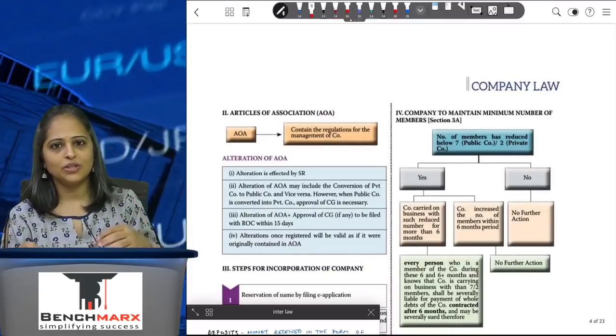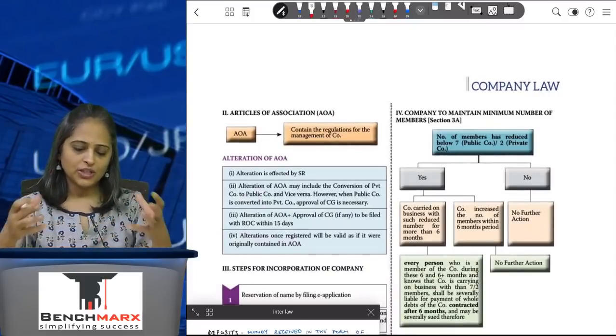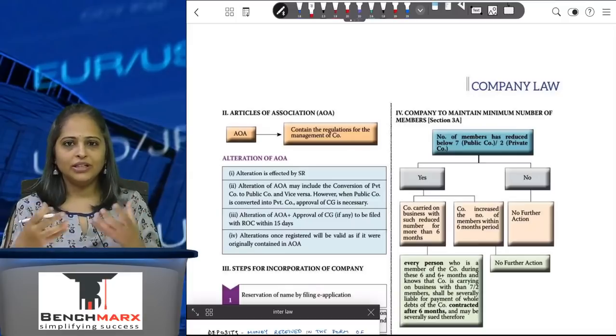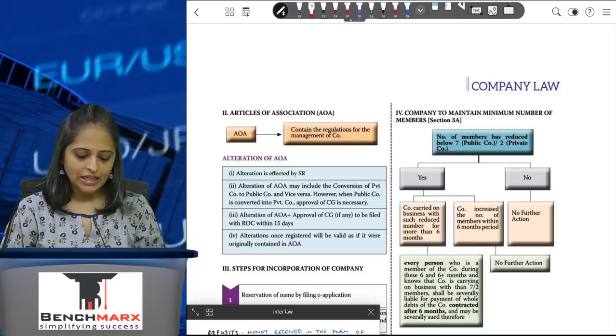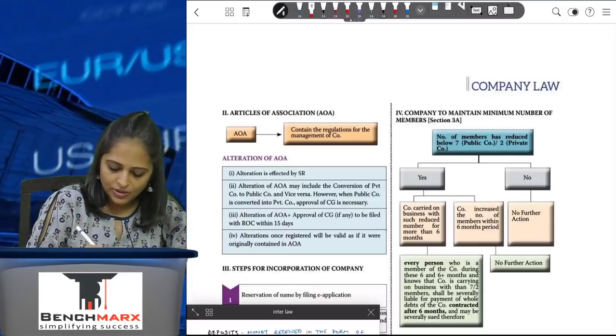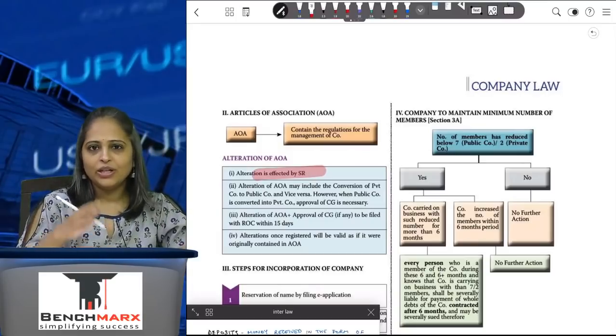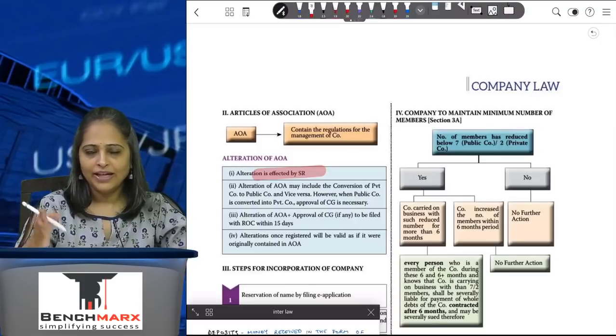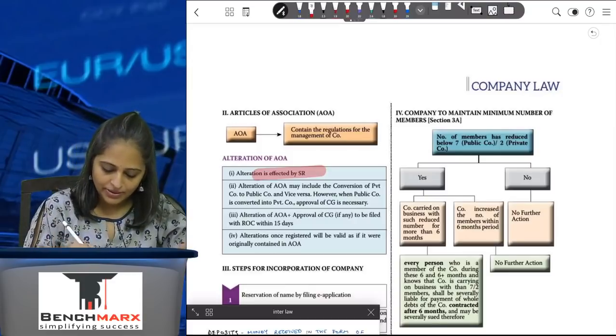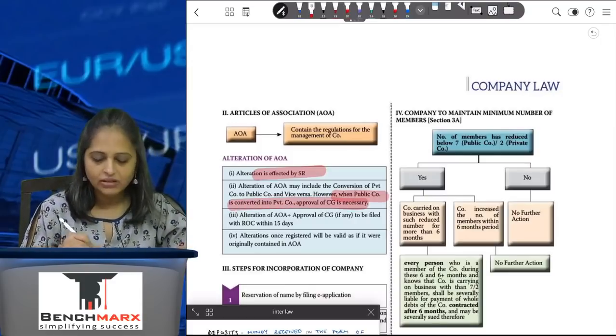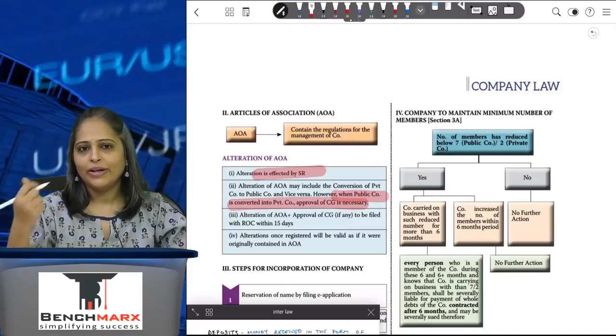Now articles of association: if I have to change them, articles of association is all about how the internal functioning of the company is. So if I have to change my articles of association, I will need a special resolution to be passed. If I am converting a private company to a public company, it's fine. But if I am converting a public company into a private company, then I will need approval of the central government. Why would I require that?